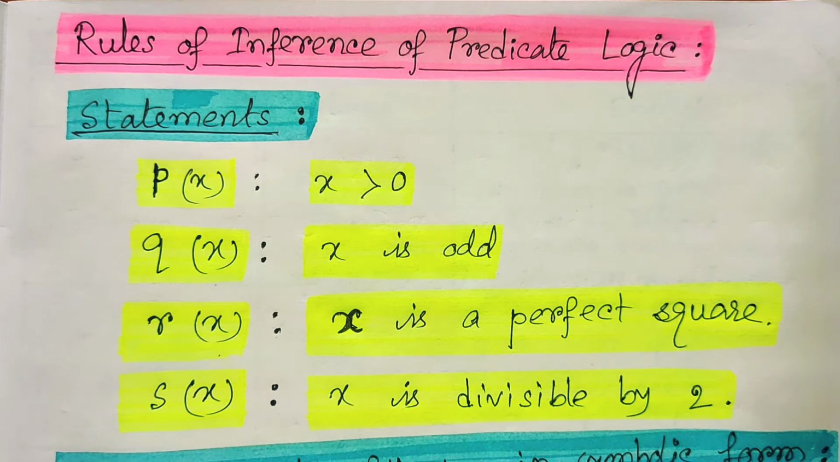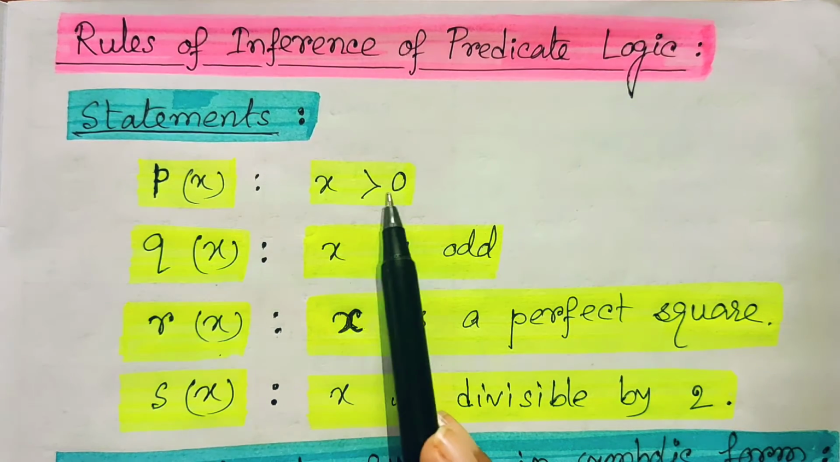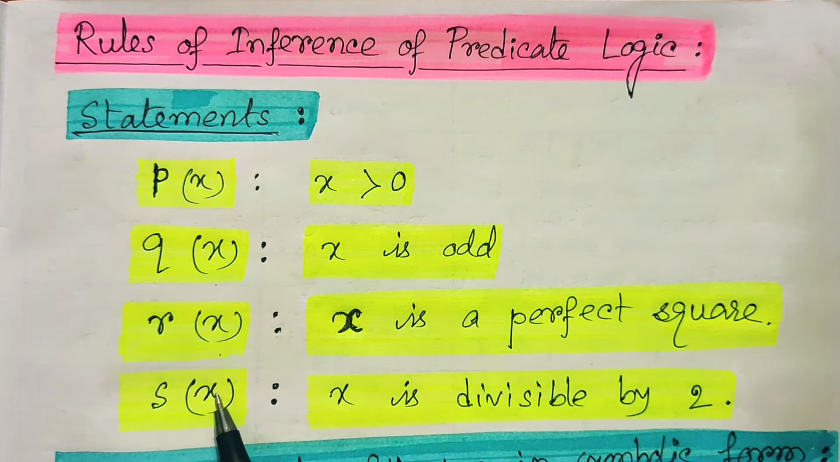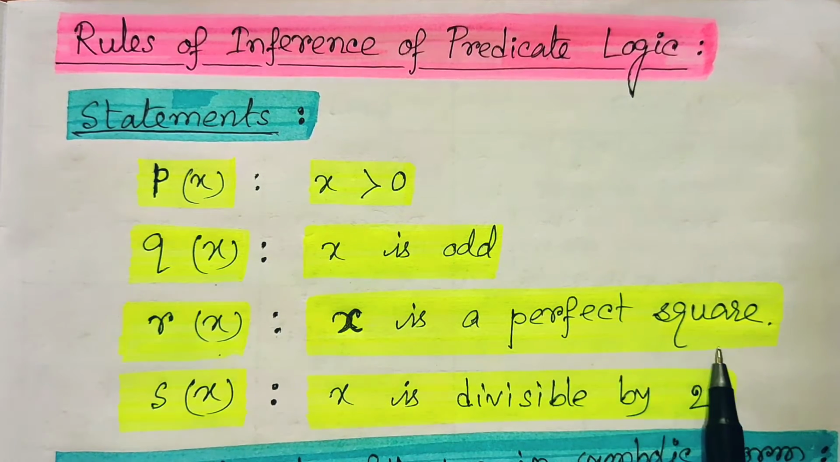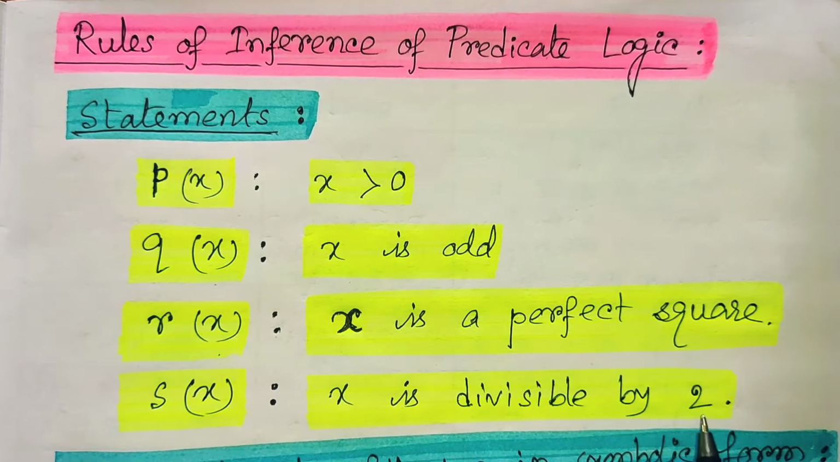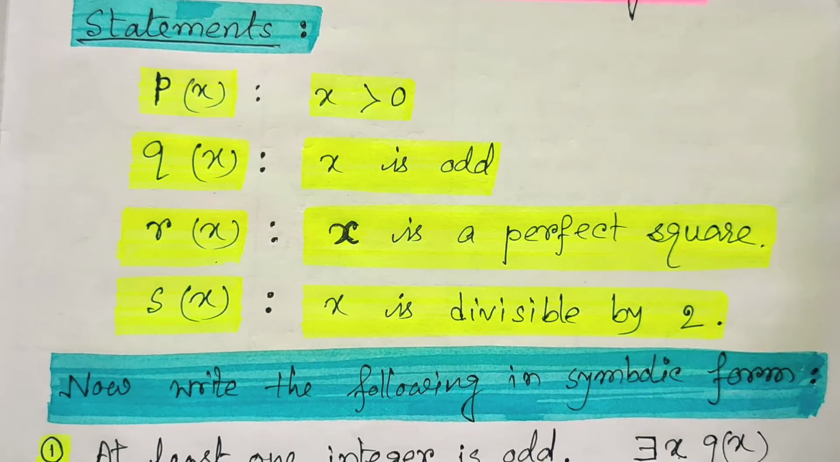Here I am giving you at first four premises: Px, that is x greater than 0; Qx, that is x is odd; Rx, that is x is a perfect square; and Sx, that is x is divisible by 2. Now I am giving you a few statements, and our target is to write all these statements in symbolic form in terms of these four propositions.